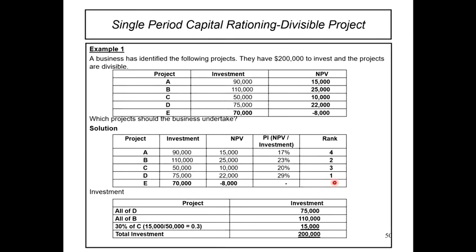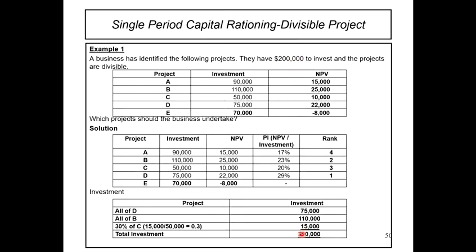Kita ada total investment RM200,000. So, first kali kita kena invest semua, all of D, project D. Semua kita kena invest. Iaitu RM75,000. Okay, letak RM75,000 investment. Second rank ialah project B. Harga dia RM110. Letak RM110. So, RM110 tambah dengan RM75,000. You ada baki lagi RM15,000 untuk cukupkan RM200,000.